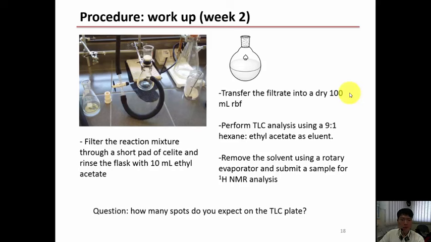We also have a question for you here, that is, how many spots do you expect to be on the TLC plate? 1, 2, 3, 4, 5? How many?